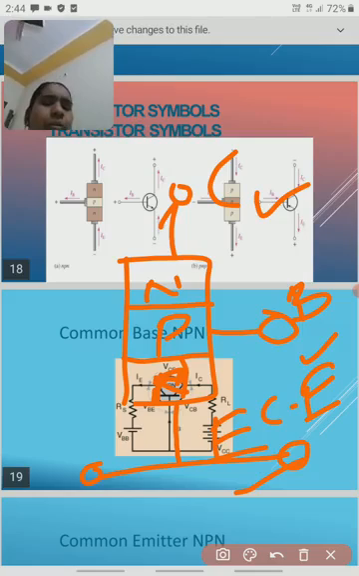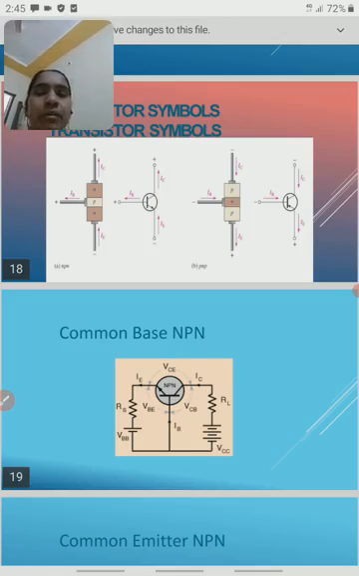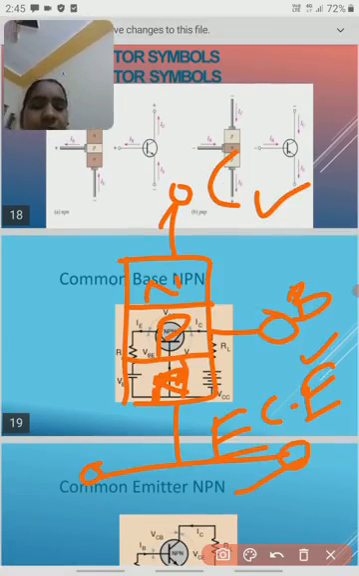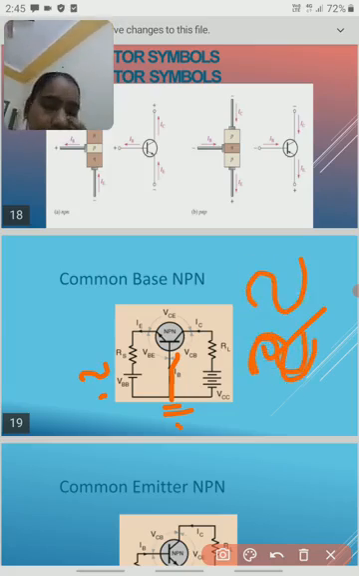Similarly, for common collector, the collector terminal is common to emitter and base. These are the main differences between the common base, common collector, and common emitter configurations. This is a common base NPN transistor, where the base is grounded. We give the input signal here and get the output signal here. The size of the signal increases, and this is called amplification.